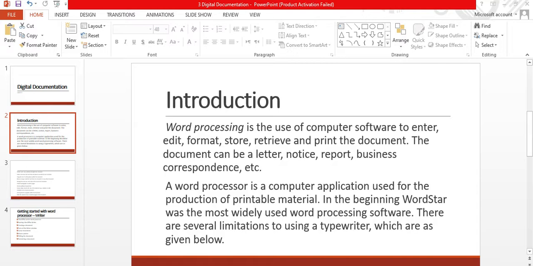Then in the late 1970s, with the development of computer software technology, word processing software was introduced. In this software, the document can be navigated, edited, formatted, and then printed. Modern word processors take advantage of the GUI, graphical user interface, providing some form of what you see is what you get editing. This means the special effects on the text are also visible on the screen.